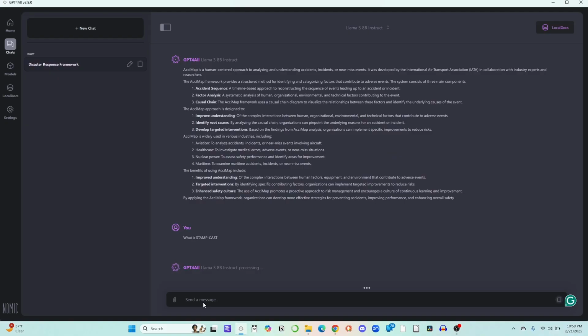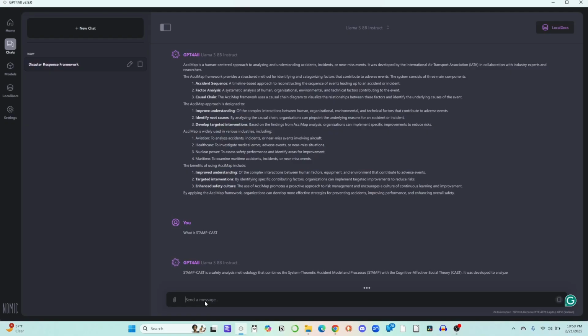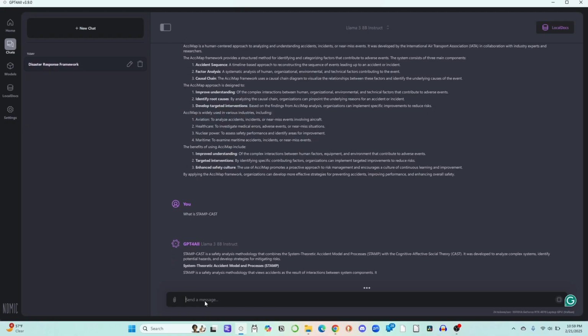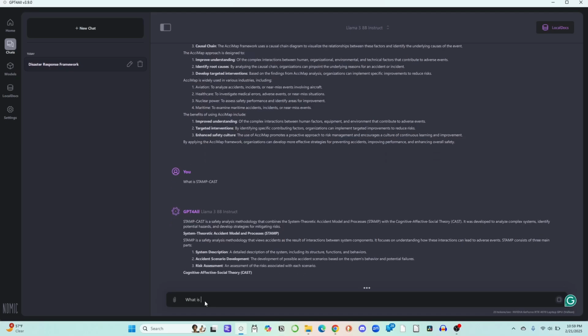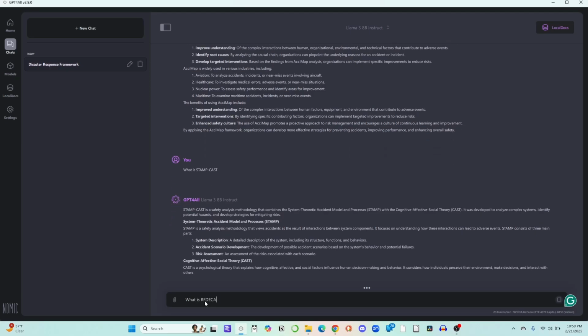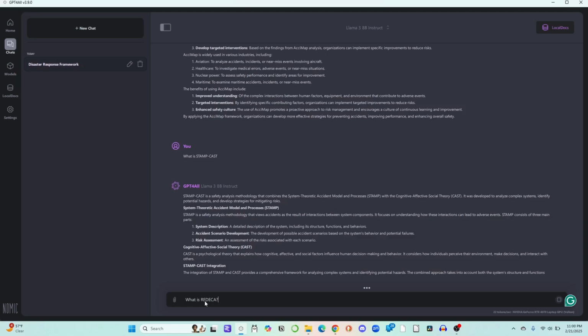Now again, the reason why we do this is in hopes of being able to prompt it by using context later on what Redeka actually is. And indeed, it does recognize STAMP. What we're going to try is one more time, once it finishes.